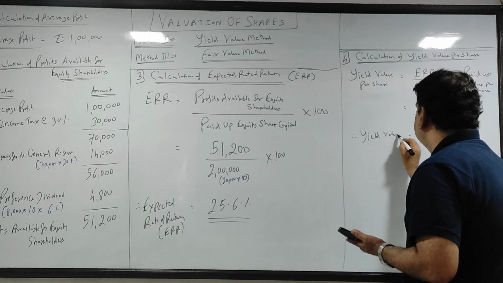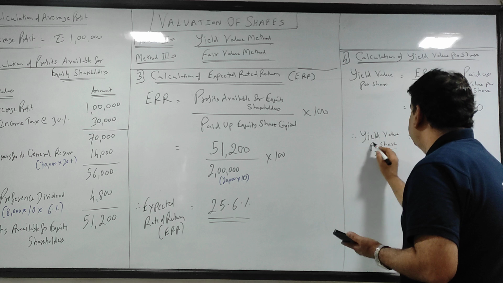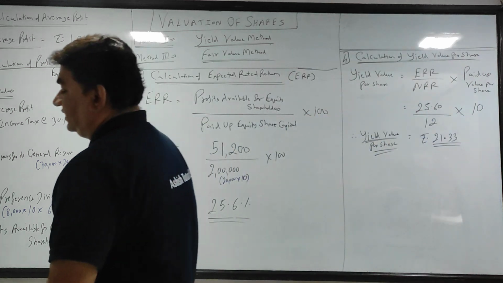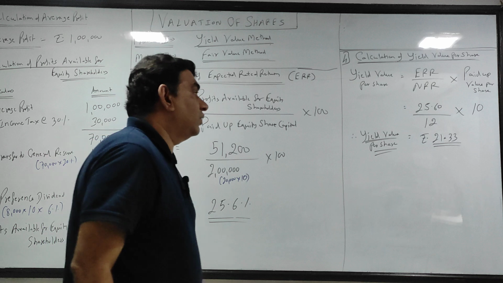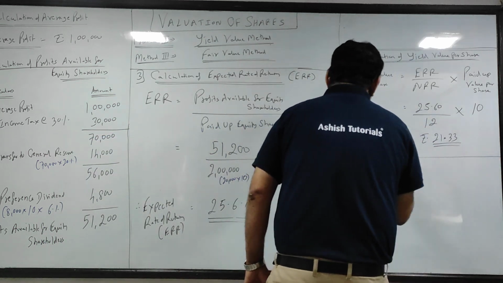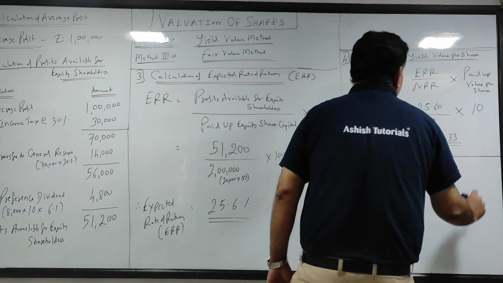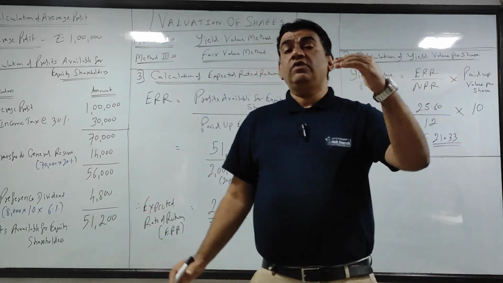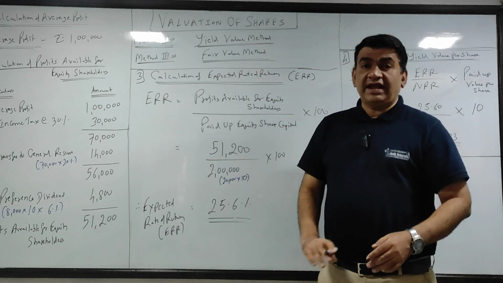That is my yield value per share. So my yield value per share is 21.33. Okay, my yield value per share is 21.33. So these are the 4 steps of yield value.